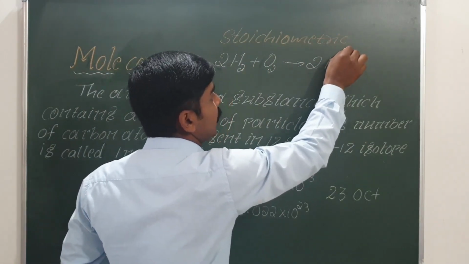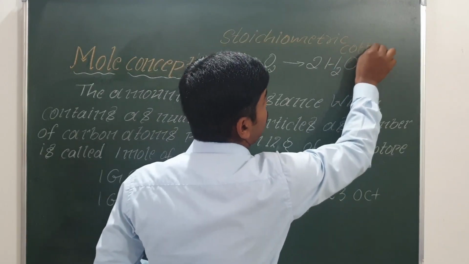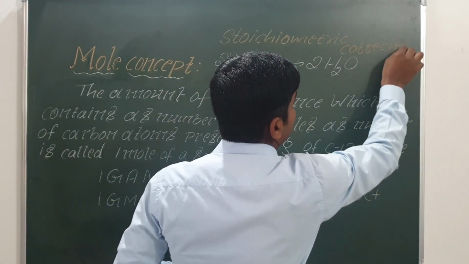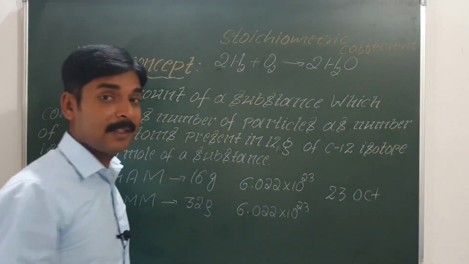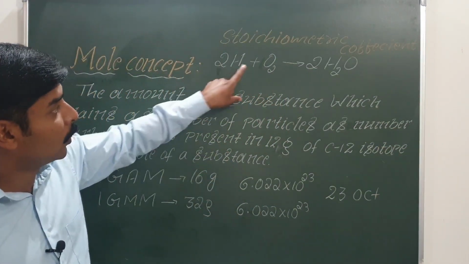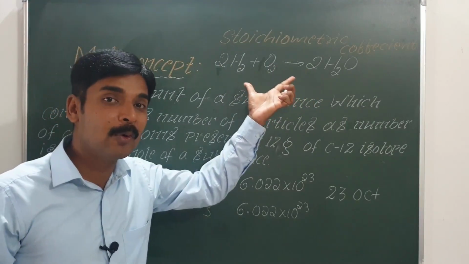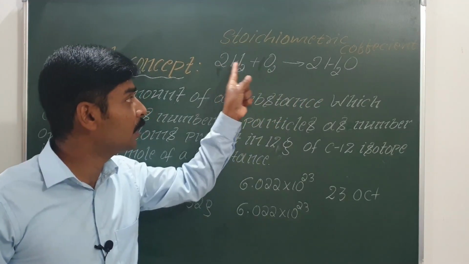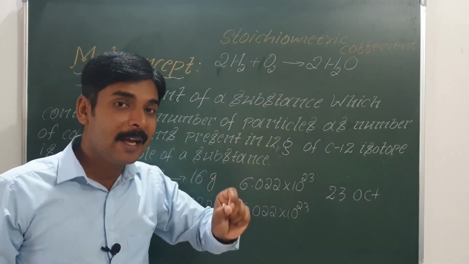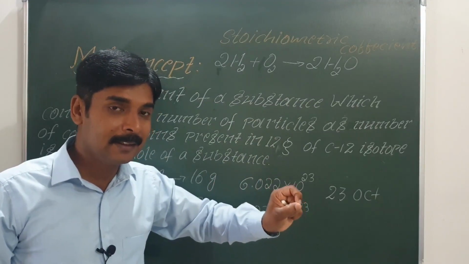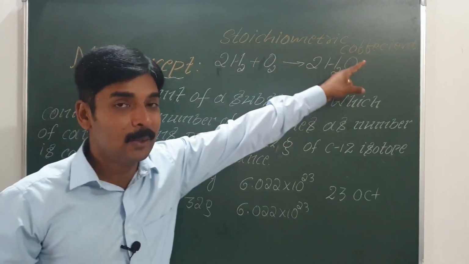So in this reaction, 2, 1, 2 are the stoichiometric coefficients. The numbers which are used to balance the chemical reaction are called stoichiometric coefficients.